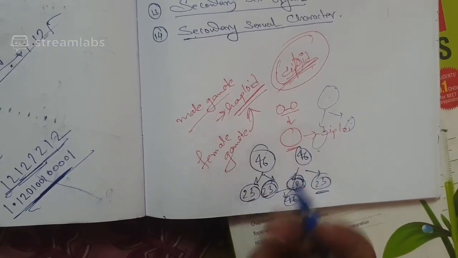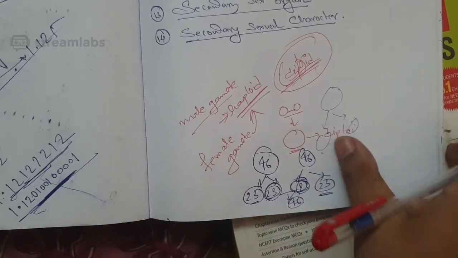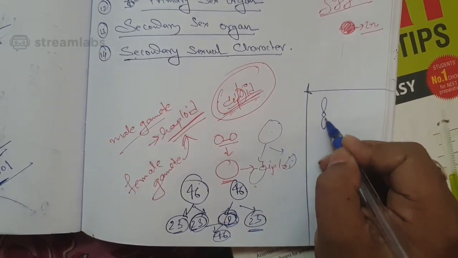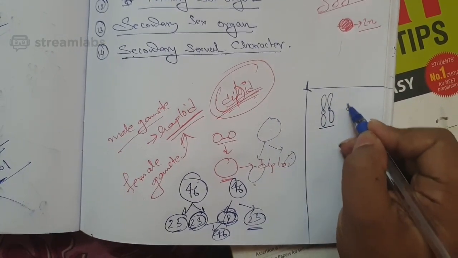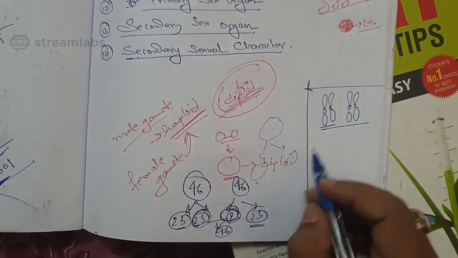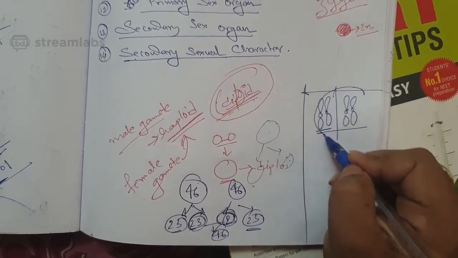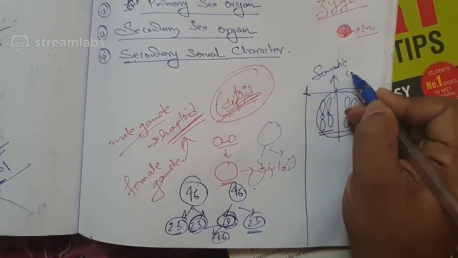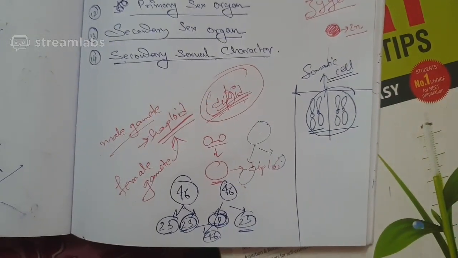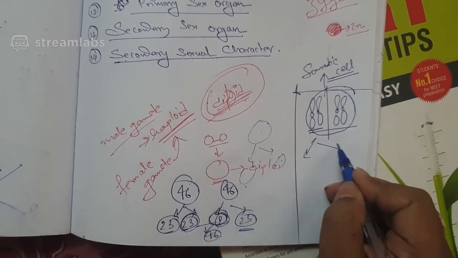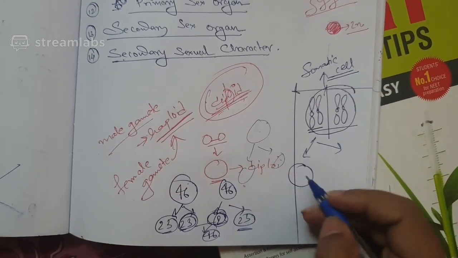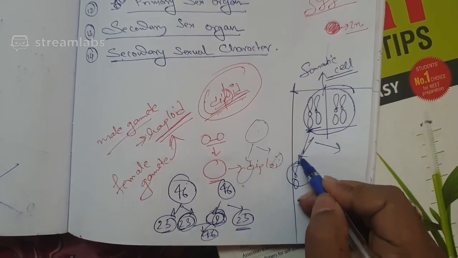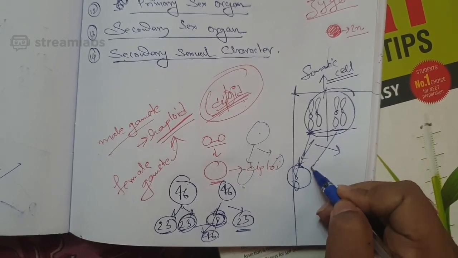And this is the reason why variation forms. Because if you remember, suppose our chromosome sets lie like this in the homologous form. Suppose there are 4 chromosomes in an organism, and this is the somatic cell. This is the somatic cell, isn't it? A somatic cell is a diploid cell. Now what happens is they break down and form the half. Okay, and from this one chromosome will come, and from this homologous one chromosome will come.